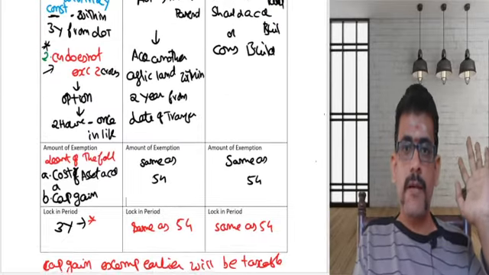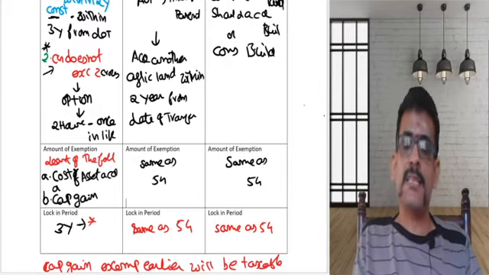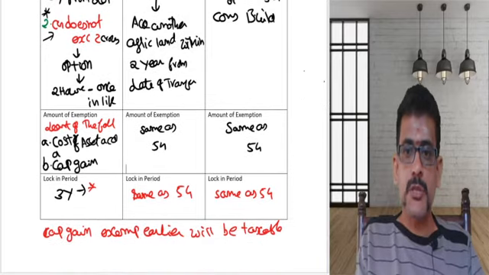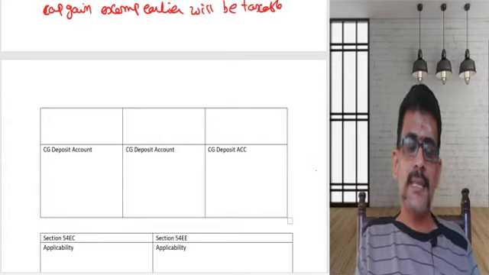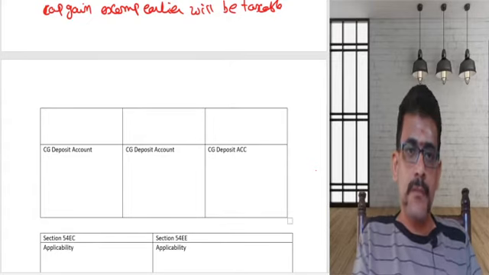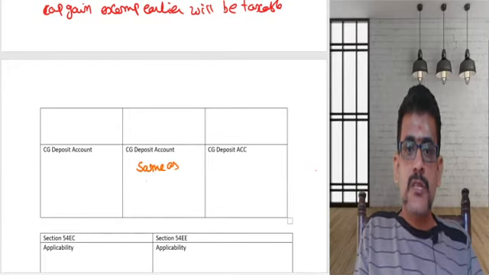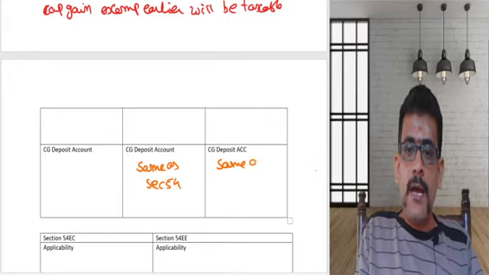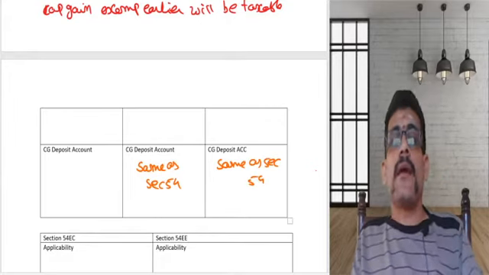We'll do one problem once we finish off these provisions, so you can easily understand the particular scenario there. Now let us proceed to the next part. There is something called as capital gain deposit account scheme. 54B, same as section 54. Same as section 54. What is this?